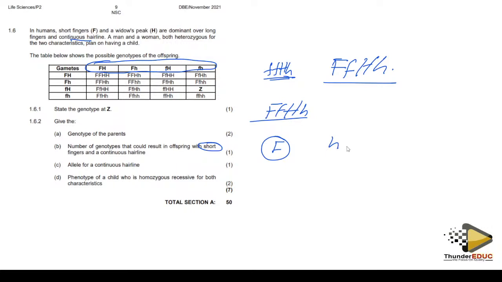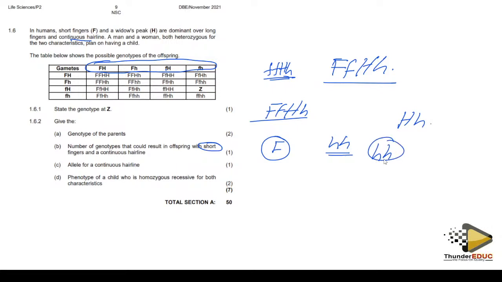So how does it show? It's supposed to show by being recessive. Because if I have capital H and then small h, then automatically this individual is not going to be continuous. It's going to be this widow's peak. So automatically it's supposed to be small letters.